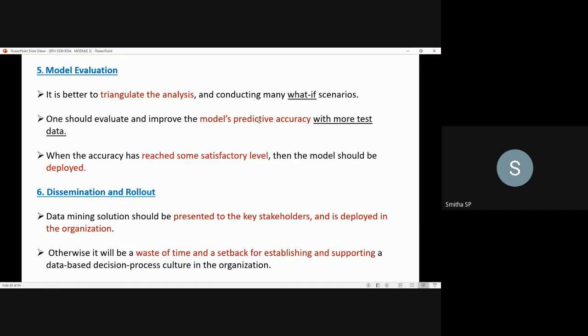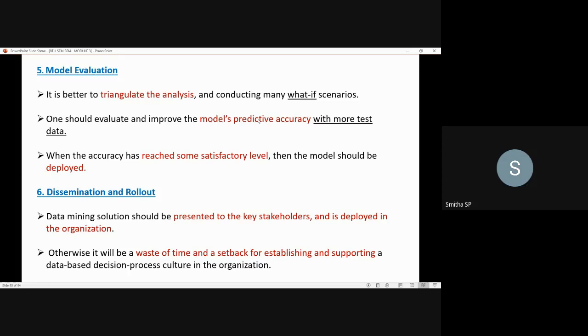You know that a what if scenario is about thinking: if I do something, what is the outcome, what happens if I do so. By doing that you will be building confidence about that solution. That's what they have said in the first point.